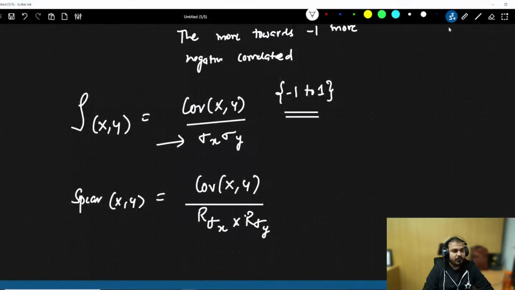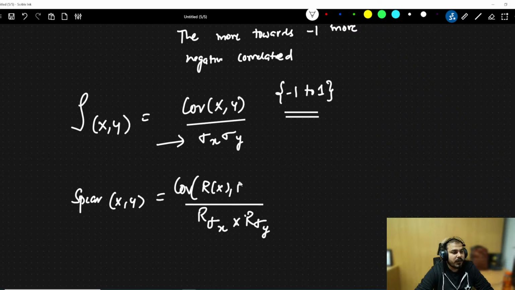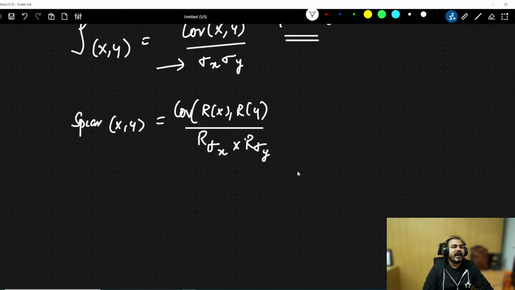Okay, I missed one more thing. This will be covariance of rank of x comma rank of y. Now what is this rank of x and rank of y?